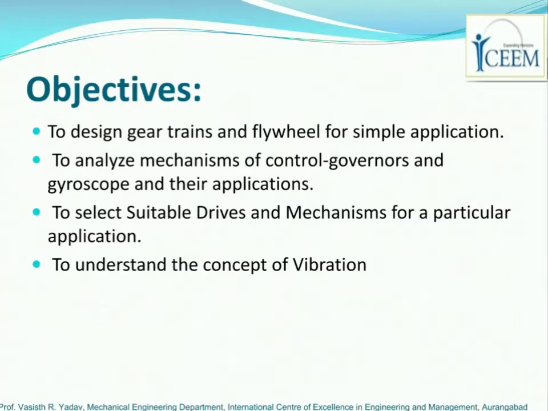Now the objective of studying this subject is to design gear trains. The main curriculum of this whole subject is gears, types of gears, and the various laws of gears. Then we have to study some part of the design of those gears. We have to study interference. All those parts have to be studied in this subject. So the main objective is to design a gear train and a flywheel, right?